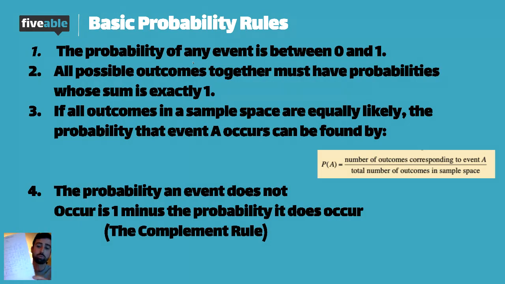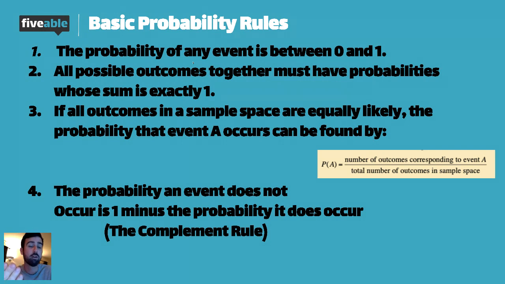So going back to this one, each one of these, because the dice aren't weighted, was equally likely to come up. So there are 36 different outcomes. So that goes on the denominator of your fraction. The top is the number of outcomes that correspond to event A. Well, in this case, event A was rolling a sum of 8. So the corresponding outcomes that worked with that event were 1, 2, 3, 4, 5. So of the 36 equal outcomes, 5 of them were event A, which is what we wanted. So it's a quick, easy 5 divided by 36.